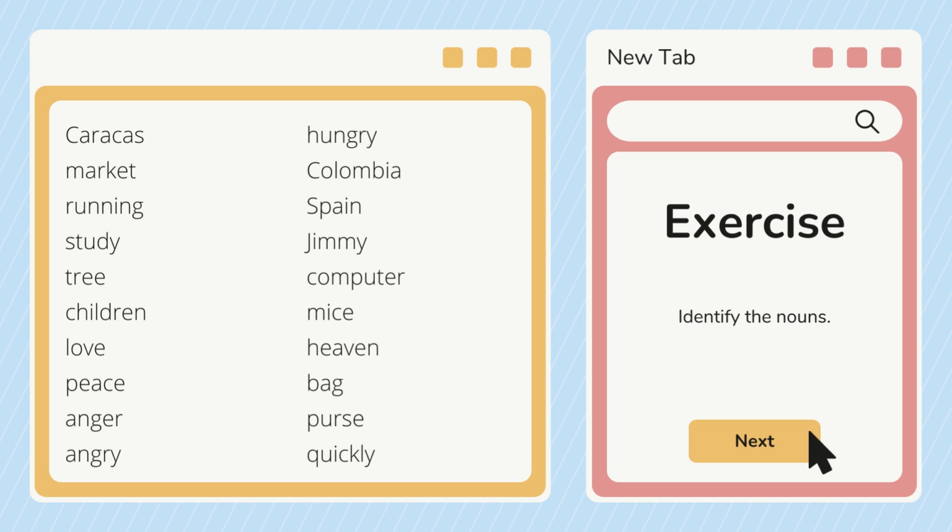Computer is a noun. Heaven is a noun because it's a place. We have bag, it's an object. Purse, it's also an object. And we have quickly, but quickly is an adverb because it defines the way we do something. So it's not a noun, it's an adverb.